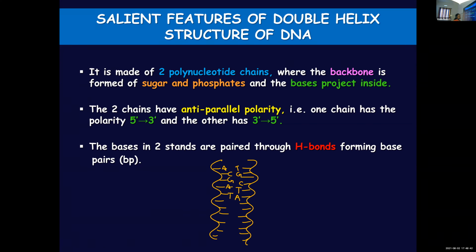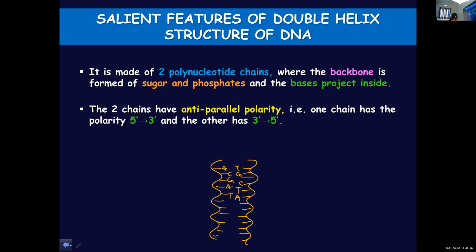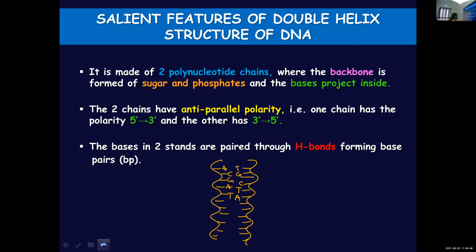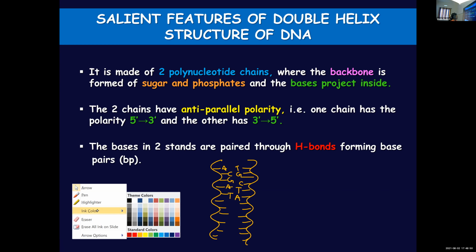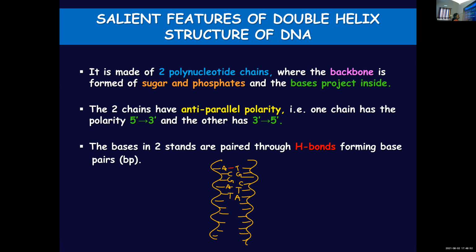So complementary base pairing is there, and the bond which helps in holding these two base pairs together is the hydrogen bond. Hydrogen bonds are present between these nitrogen bases.